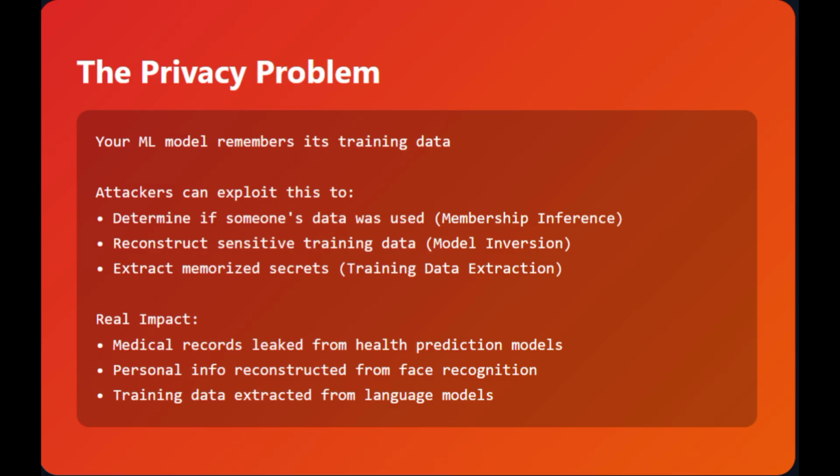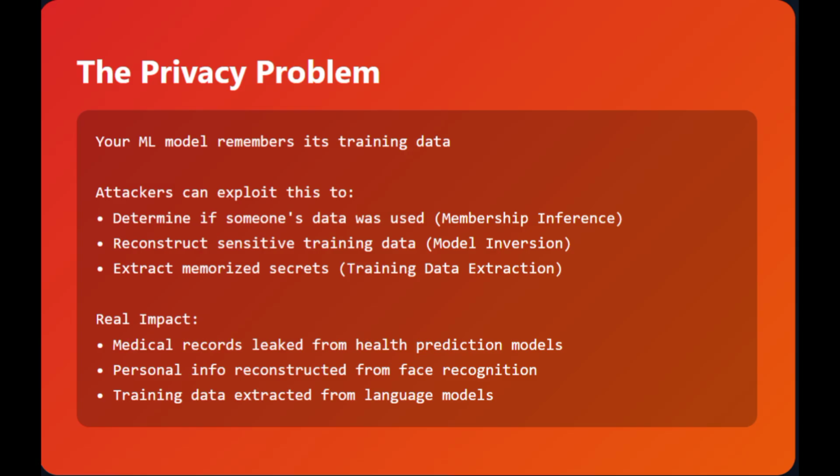Here's the fundamental issue. Machine learning models remember their training data. That's literally how they work. They learn patterns from examples, but this memory creates a vulnerability. Attackers can exploit this to extract sensitive information in two ways. Let me explain those two ways.